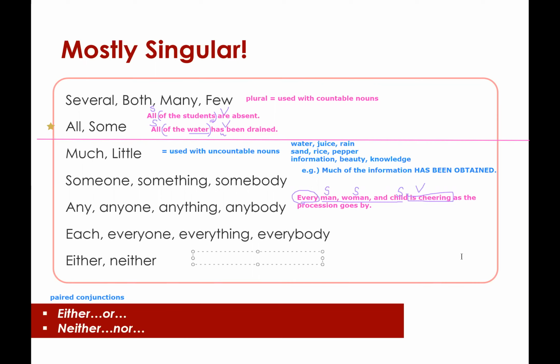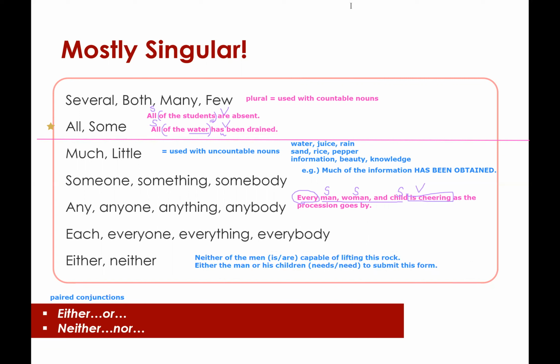So, neither of the men is or are capable of lifting this rock. And I say either the man or his children needs or need to submit this form.